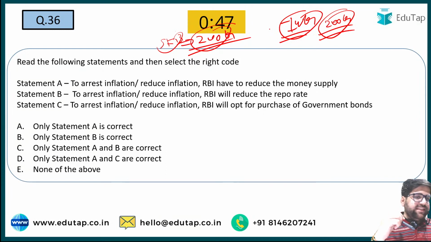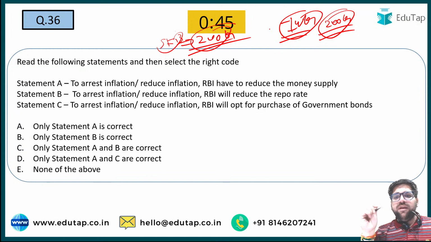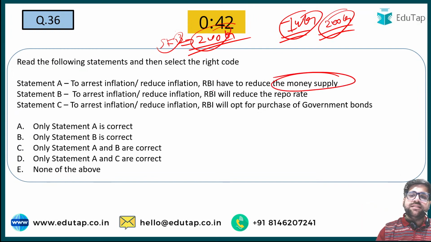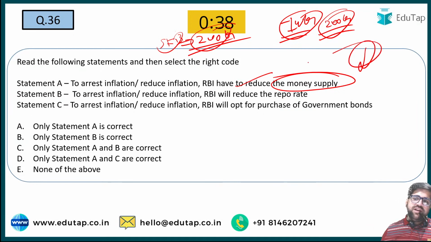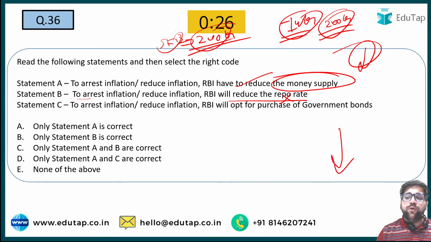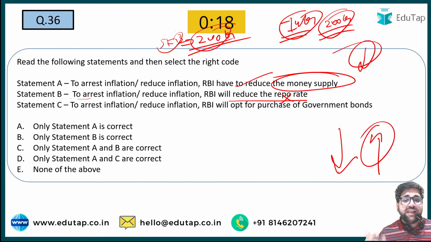So question number 36. To arrest inflation, RBI will have to reduce money supply. This is correct, because if money supply goes down, then RBI will reduce the liquidity in the system and the purchasing power of people will fall. So you have to understand the chain reaction. Statement B says that to arrest inflation, RBI will reduce repo rate. This is incorrect. Why? Because if repo rate goes down, then money supply will increase. If repo rate goes down, then all the big industries will take big ticket loans from the scheduled commercial banks, and they will increase the money supply into the economy.